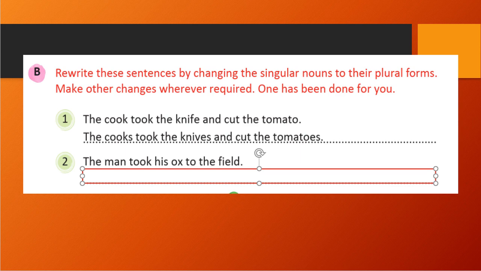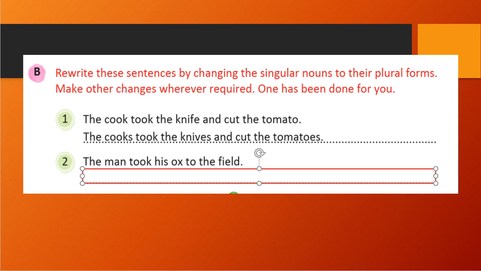So what we need to do here is convert the sentence into plural form. Cook is a single word, so we will write cooks. The knife will become knives, and cut the tomatoes. So all the singular forms we will convert into plural form.